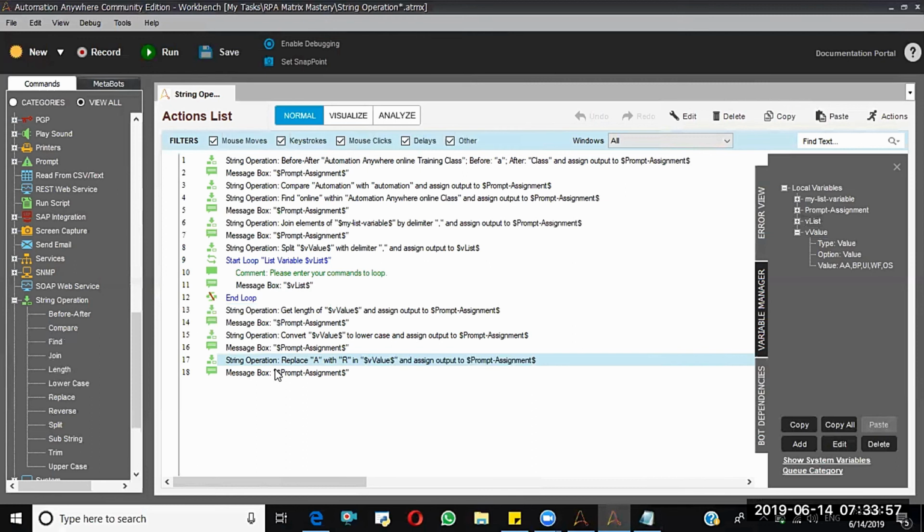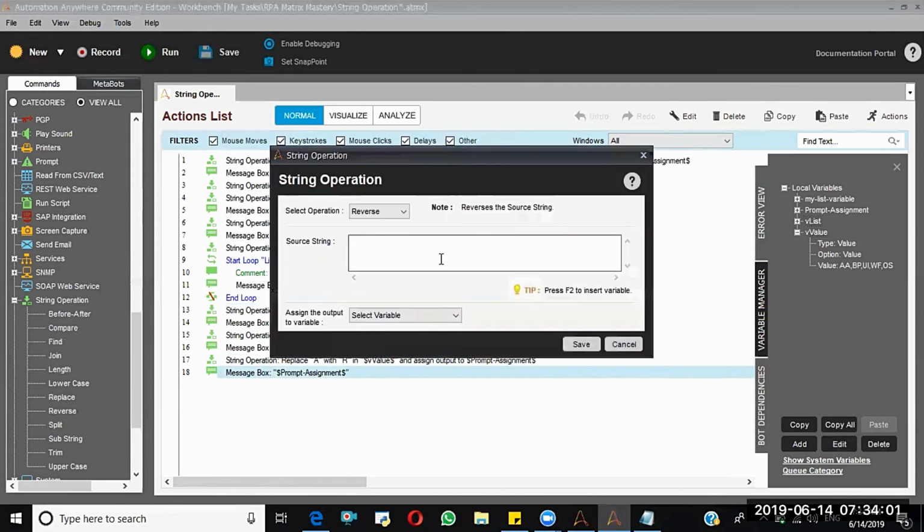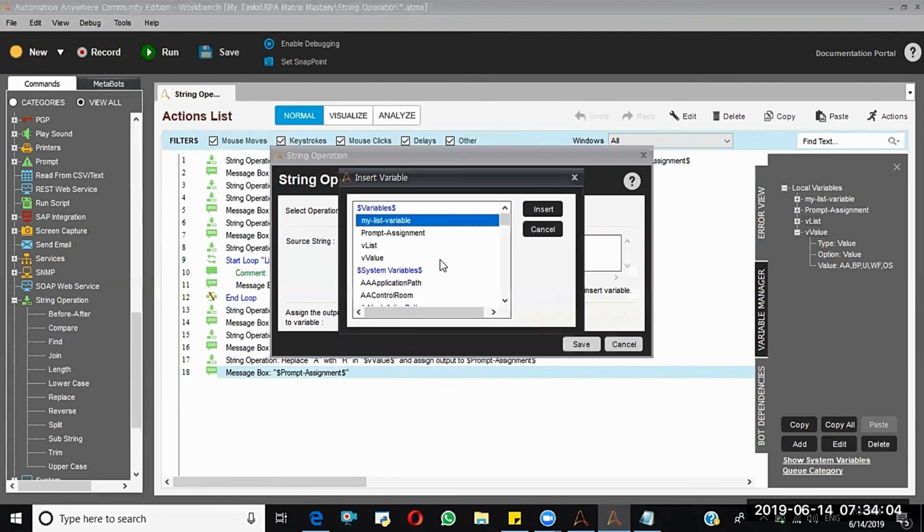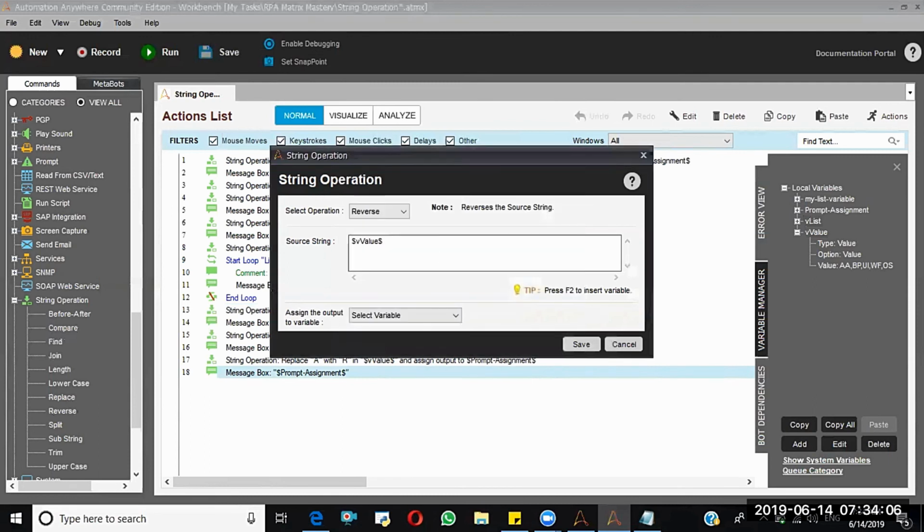Next, reverse. I'm taking this V value string and I want to print this in reverse order. That means it will print SO, comma, FW, comma, IU like this. You can check the same.